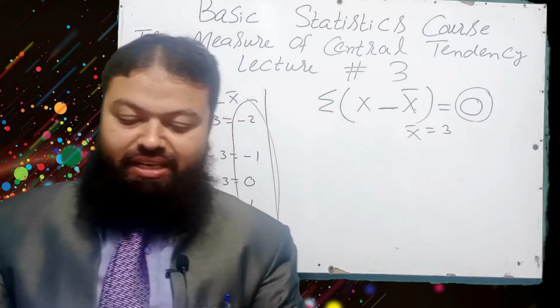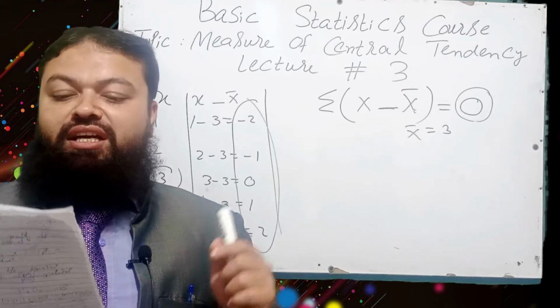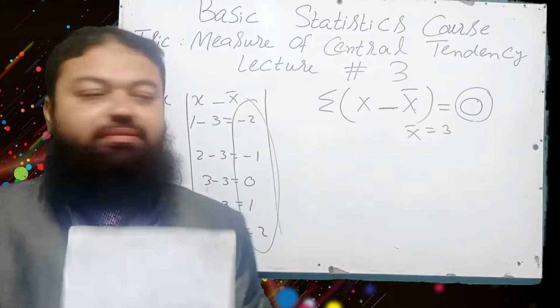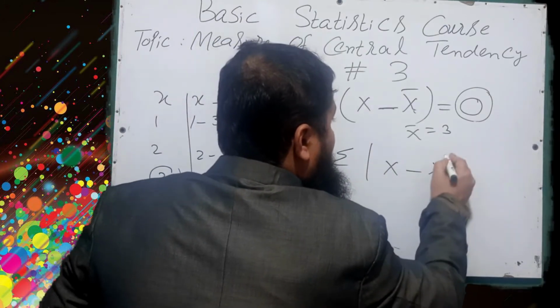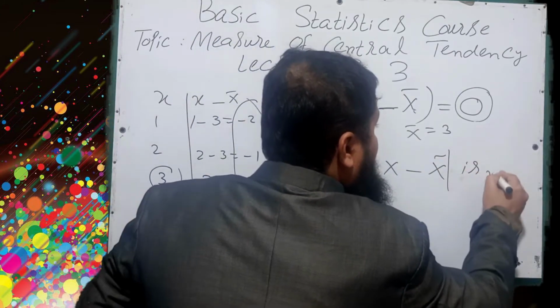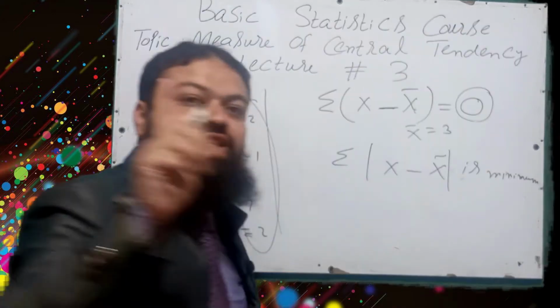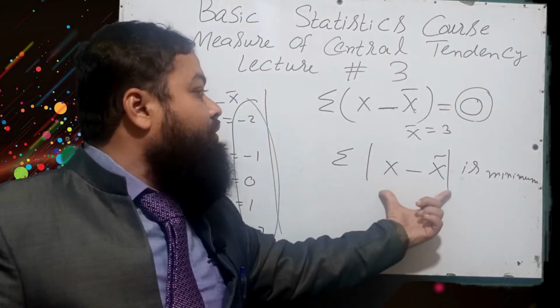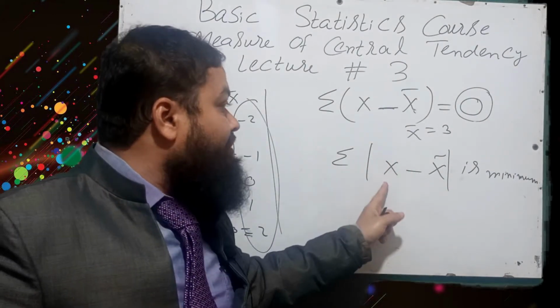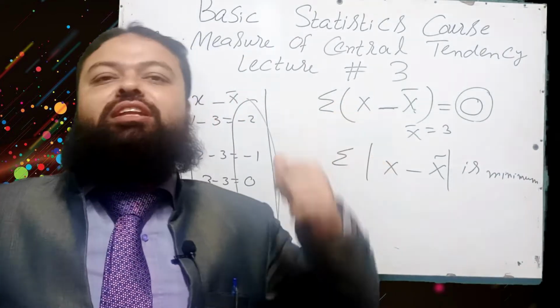Question number 25. The sum of absolute deviations about median is minimum. The sum of absolute deviations from median is minimum. Don't think about the mean. The sum of absolute deviations of values of x from median is always minimum. That is also a very important question.